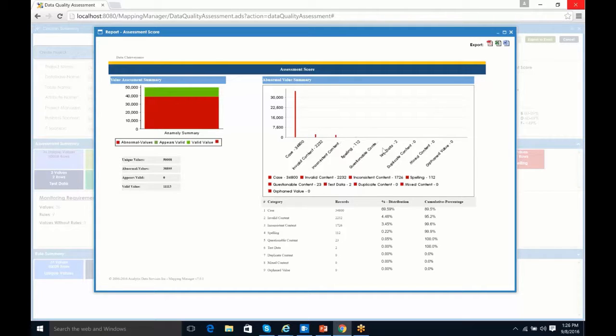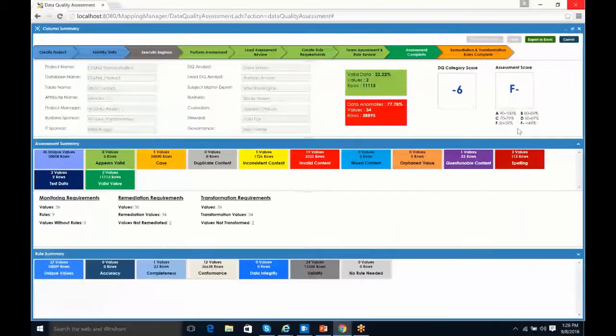So again, this is really kind of a game changer for a lot of our clients, being able to get funded to do data quality work and to be able to show their management the value of what they're getting out of doing this work. So again, very useful, very powerful. Beneath that, we have our tiles.